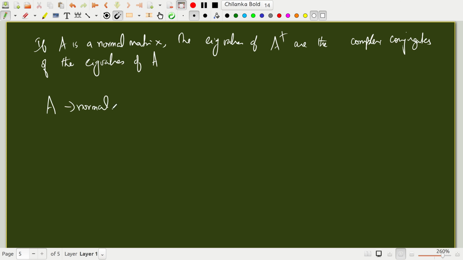Okay, now suppose A is again normal. We are still sticking to normal matrices. You have the eigenvalue problem A xi is lambda i xi, and you consider another eigenvector A xj is lambda j xj.